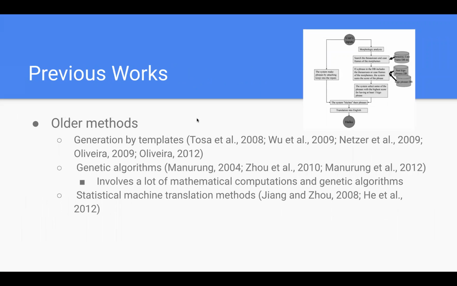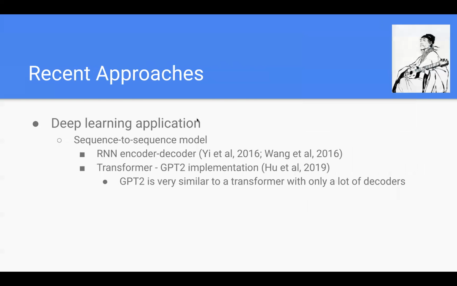For the previous works, a lot of people used generation by templates. This is very ancient. It doesn't require neural network training. And also, a lot of people use genetic algorithms. It involves a lot of mathematical computation and genetic algorithms from biology. And also, some people use statistical machine translation methods. Most recently, a lot of people have tried natural language processing in the deep learning field to generate Chinese poems. Those include RNN encoder, decoder, and transformer GPT-2 implementation.